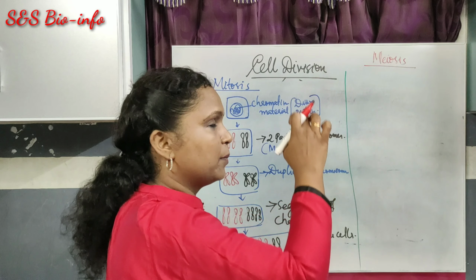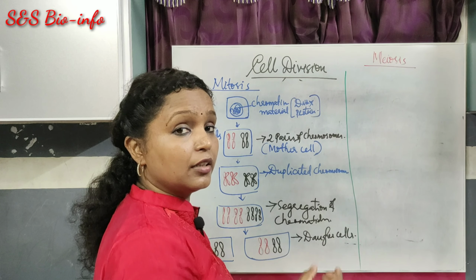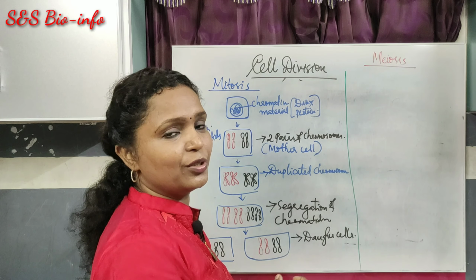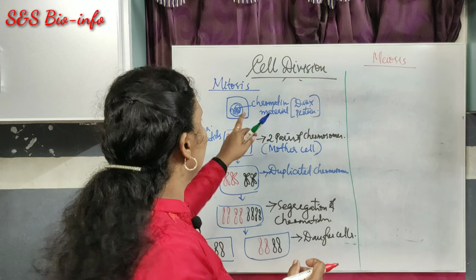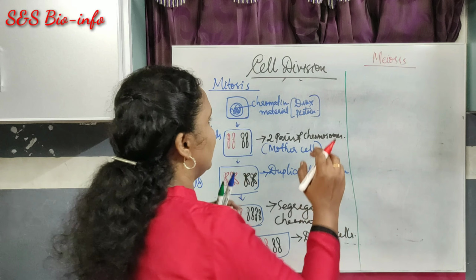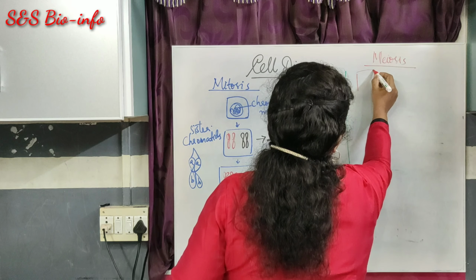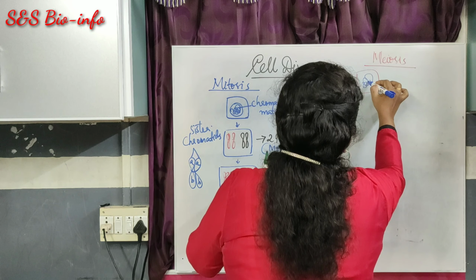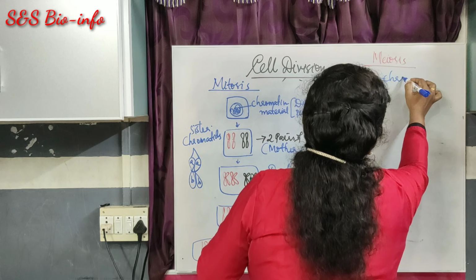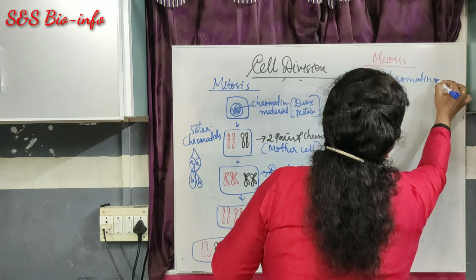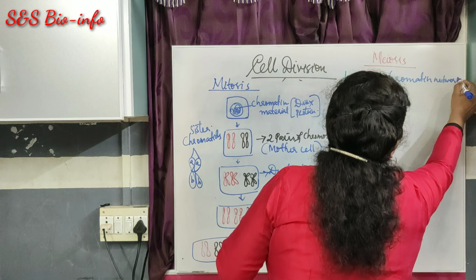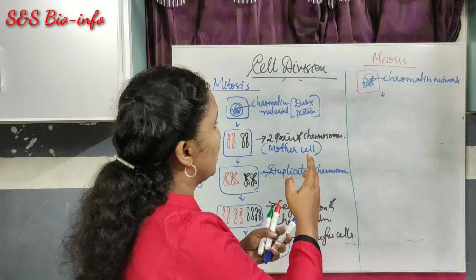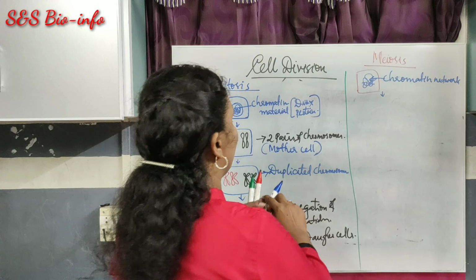Meiosis takes place in the reproductive cell. It is a reduction division. That means a half set of chromosomes is received by the newly formed or daughter cells. Let's begin from a new cell, a cell with a chromatin network. Then the chromatin network condenses to form chromosomes. Here also we consider two pairs of chromosomes.